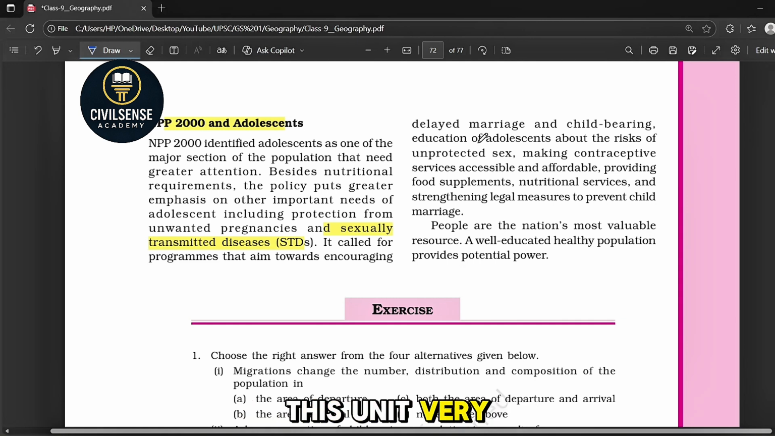And I kept this unit very small because it is not very important. So I just focused on remembering the key points, and that's why I skimmed over this part.